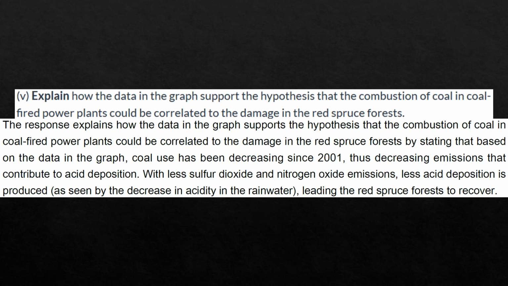Number 5. So the answer should include, y'all, that the coal use has been decreasing since 2001 and decreasing emissions that contribute to acid deposition. With less sulfur dioxide and nitrogen oxide emissions, less acid deposition is produced, leading to the red spruce forest to recover.